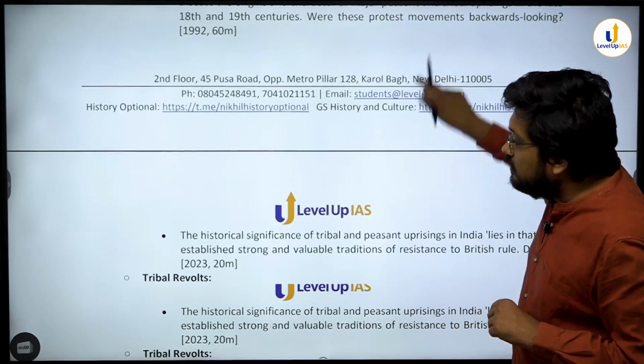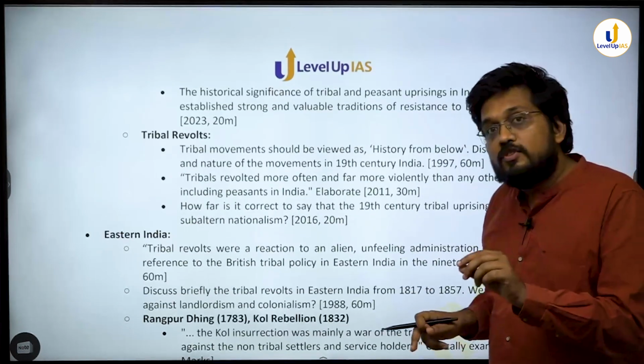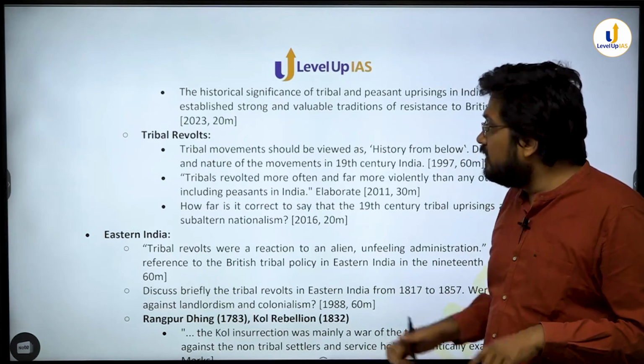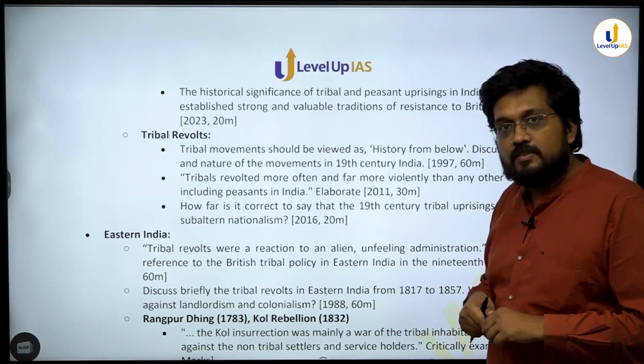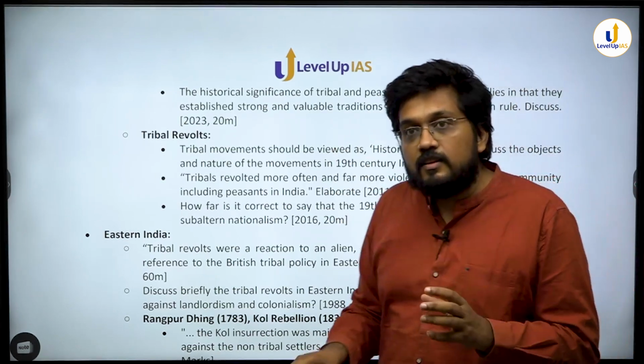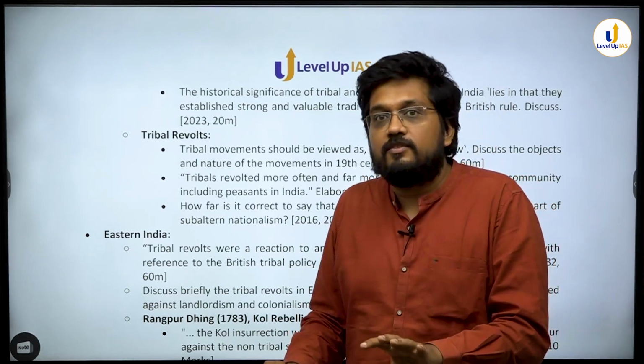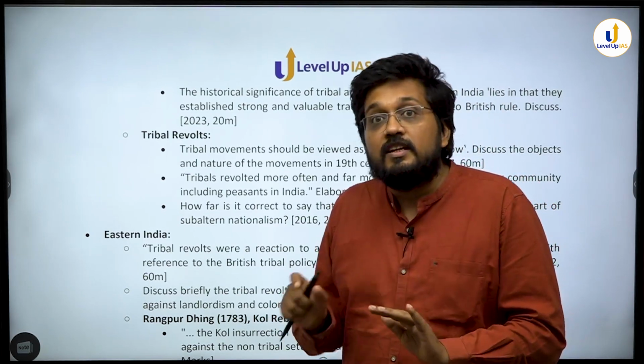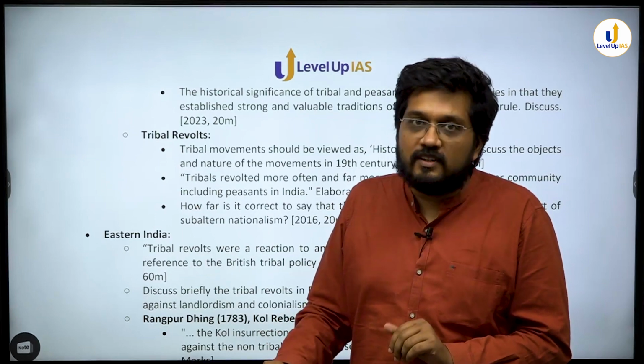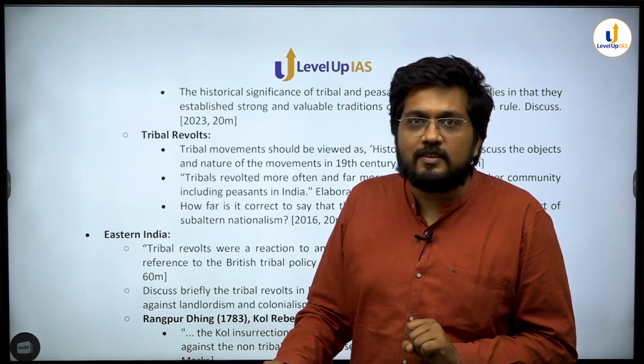But there are certain questions that UPSC chooses not to use the word peasant and focuses only on tribals. So यहाँ पे the answer should be focusing specific aspects of tribal frustration, tribal exploitation rather than of peasants in general. क्या आप वो डिफरेंशिएट करते हो आपके आंसर में?